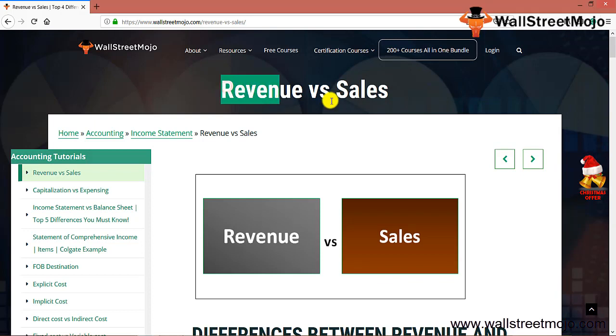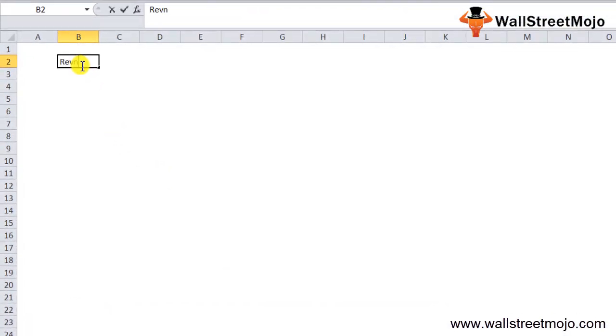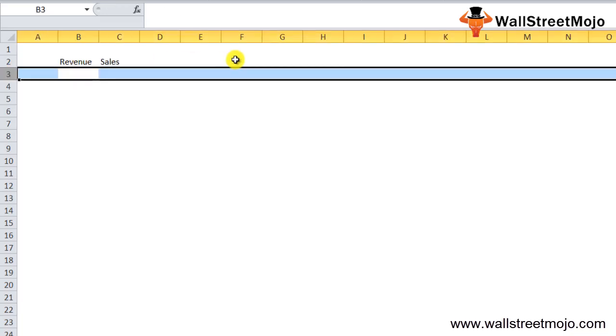Today we have a topic to discuss: revenue versus sales. We are going to understand the difference and figure out what exactly lies between revenue and sales. They look quite similar, and although they are considered one and the same in many cases, there is still a slight difference between revenue and sales.